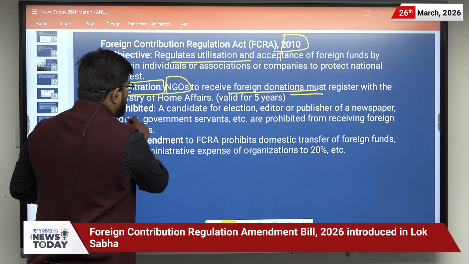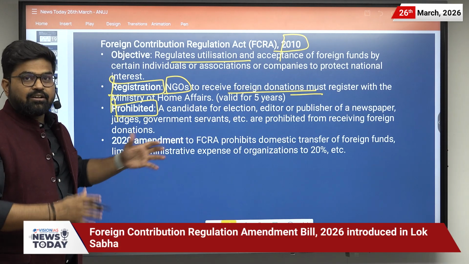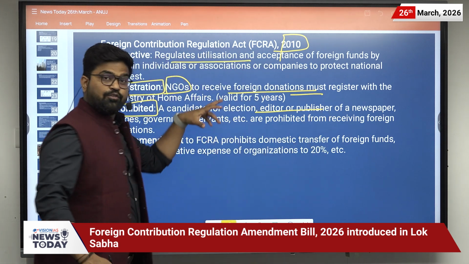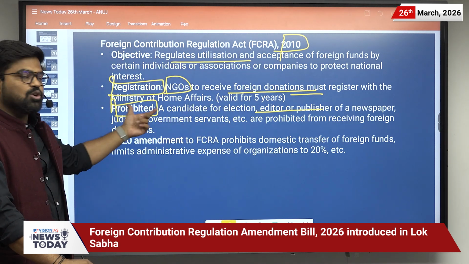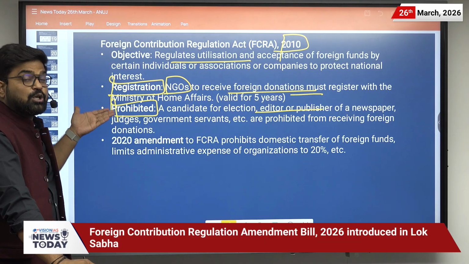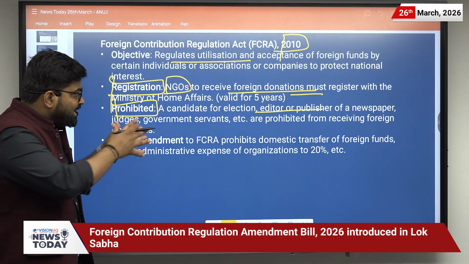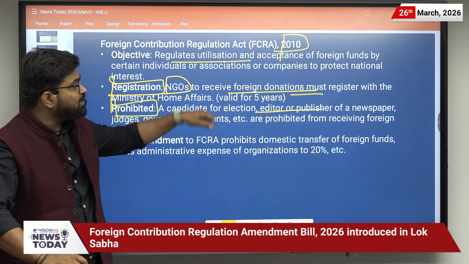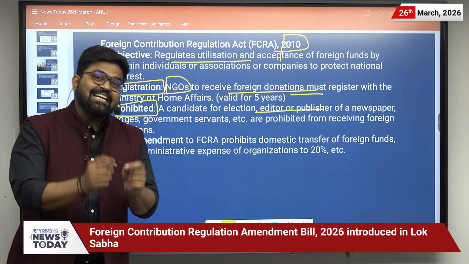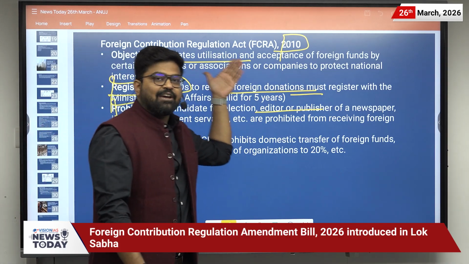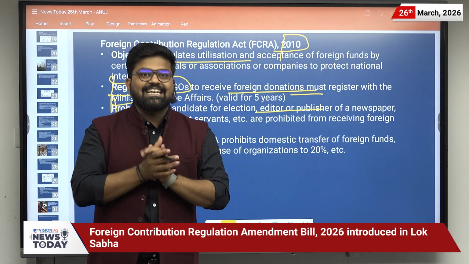Then it prohibited a candidate for election, an editor or publisher of a newspaper, judges, and government servants from receiving foreign donations, because if they receive foreign donations and are impacted by them, it will directly hamper the national interest. That is the objective of the FCRA Act of 2010.